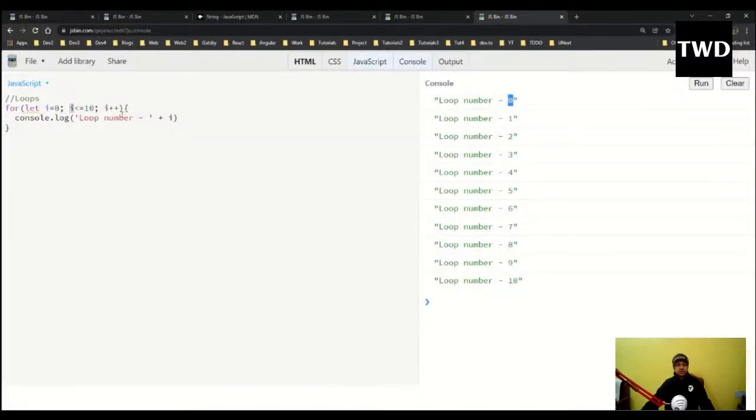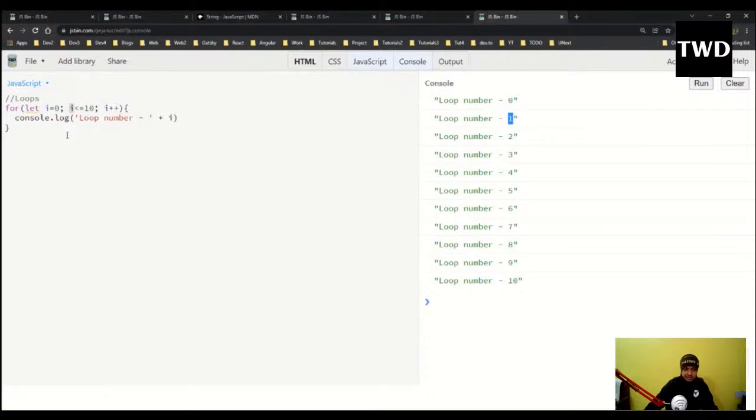Then the second time it goes up, it doesn't come from here, it will come from here. i++ actually means i = i + 1. So it will do i = i + 1, which means i will become 1 now. So is 1 less than or equal to 10? Yes, it is true. So it will come down, and now i's value is 1.